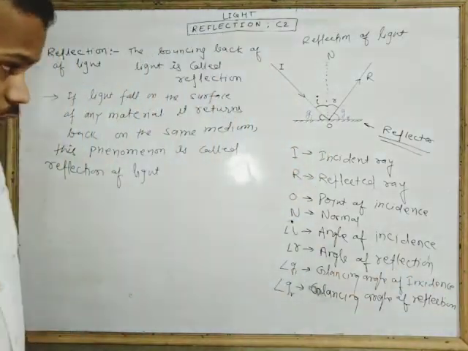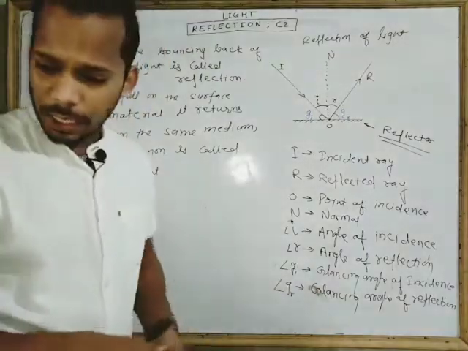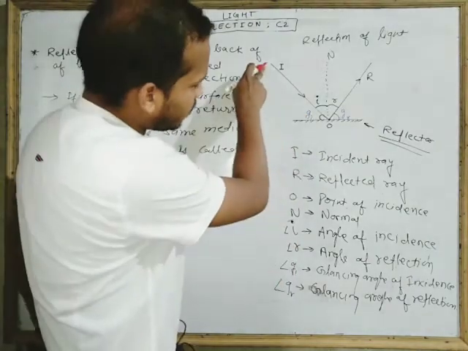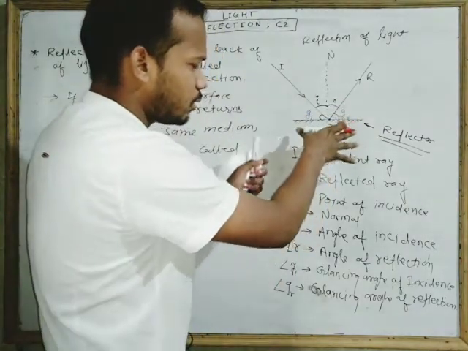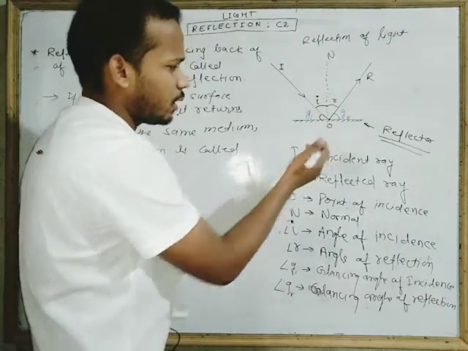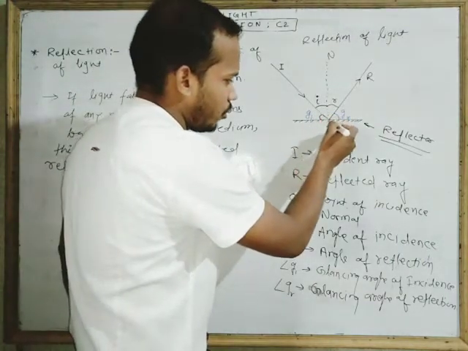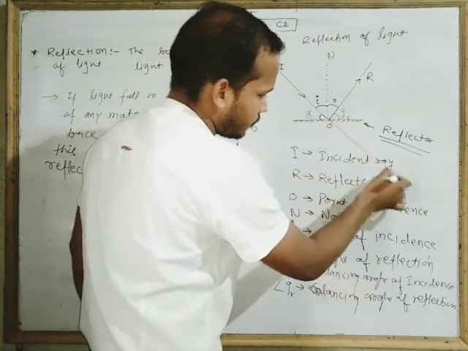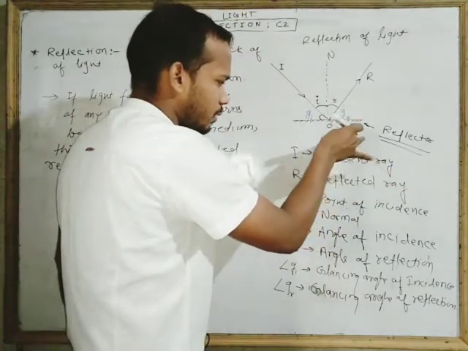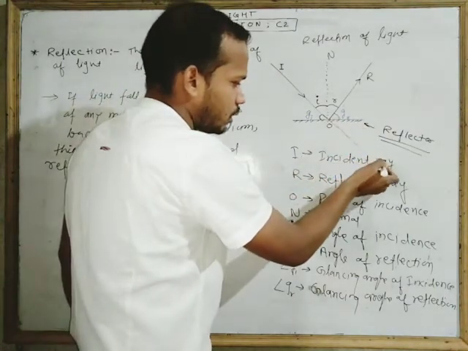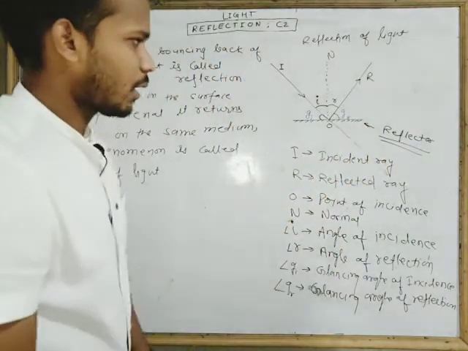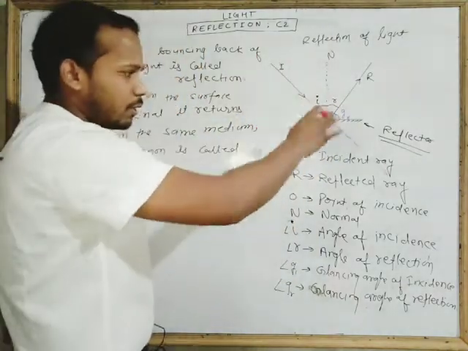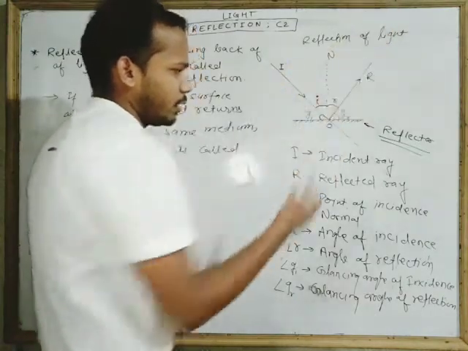Look, there is also something missing here. Okay, then look at the board. This is the incident ray, and if this surface were not present, what would happen? The light would go in this direction. This would be the direction of light if there were no obstruction. So this is the true direction of light. But when this surface came in the way of the light, what happens? The light turns back in this direction.